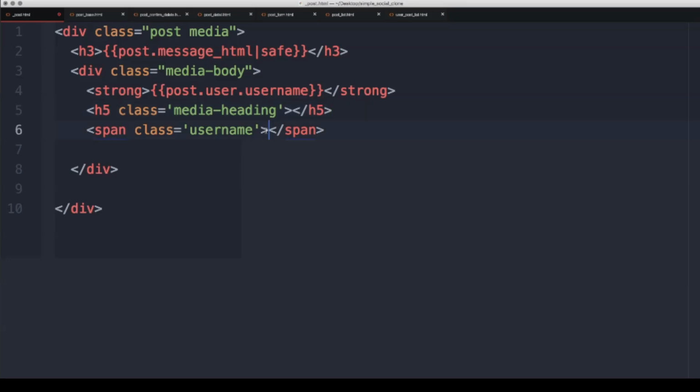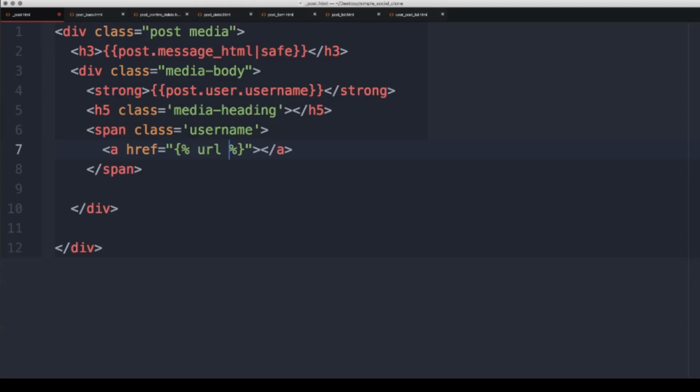Okay, and then inside of this we'll say anchor tag. So that anchor tag is going to be a URL reference, post, make sure that this is in quotes, posts:for_user. So that's essentially linked to that actual user's individual posts, and then where the username is equal to post.user.username.